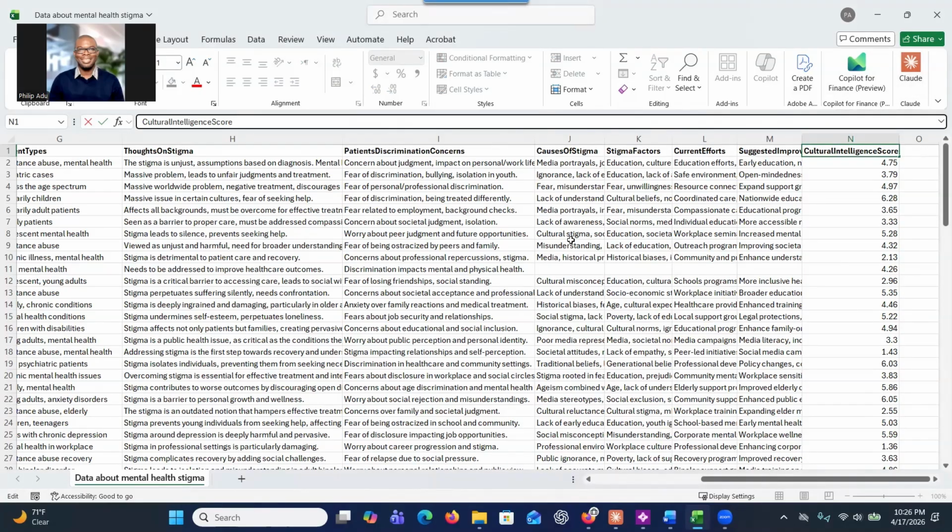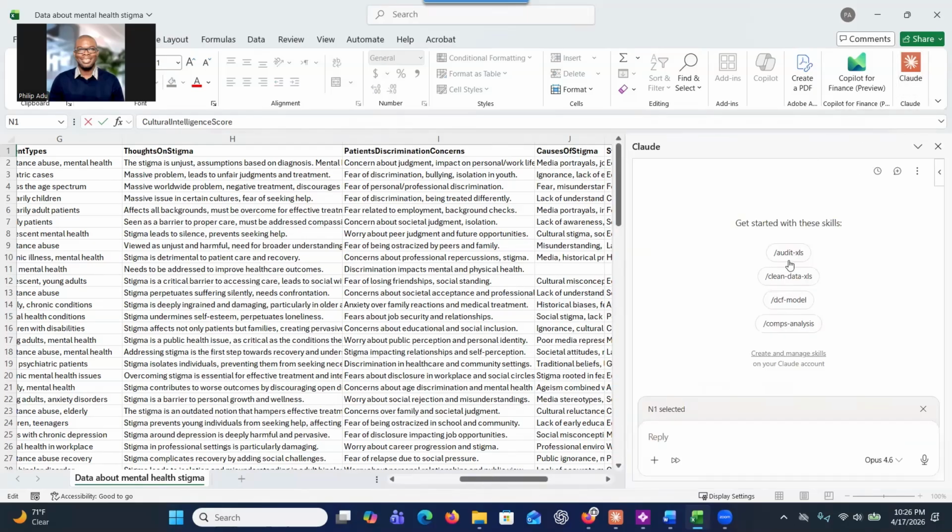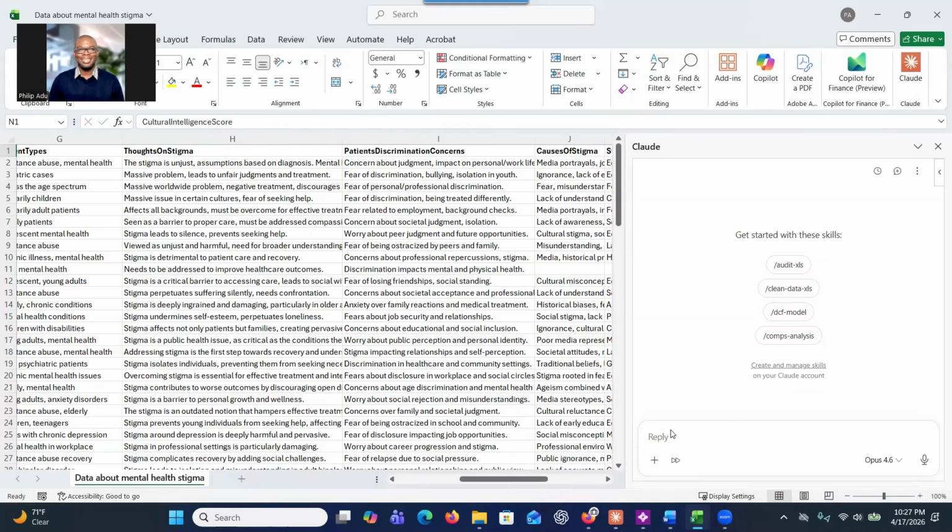Now, if you want to use Claude AI in Excel, you can just click on that and then you can start a conversation. And it will ask you to log in. This means that you have to have an account with Claude AI so that you'll be able to use it in Excel. So imagine that you have already logged in, this is what you're going to see, and then you can start asking the system questions so that it will be able to analyze your data for you.